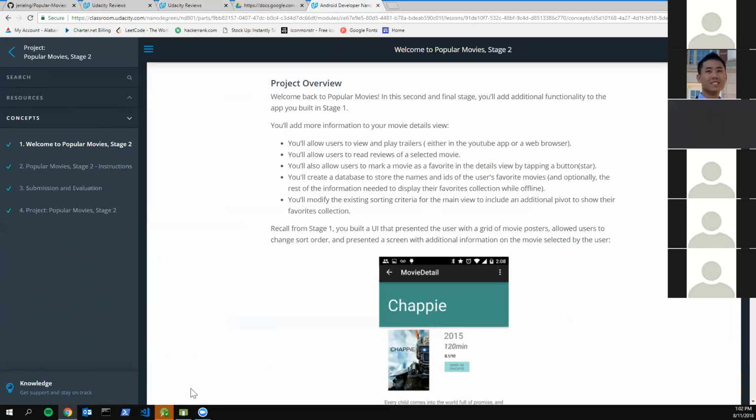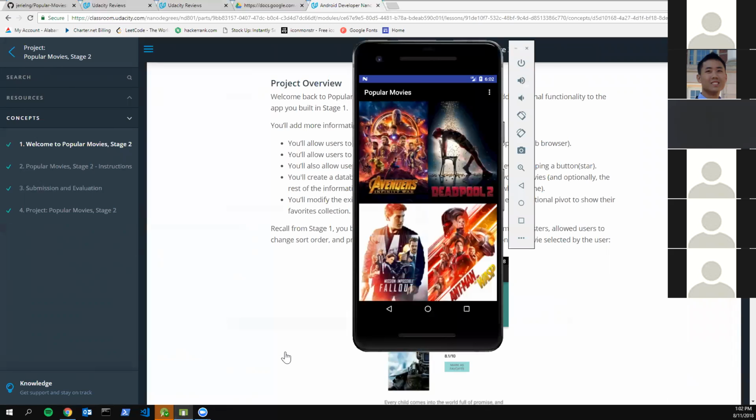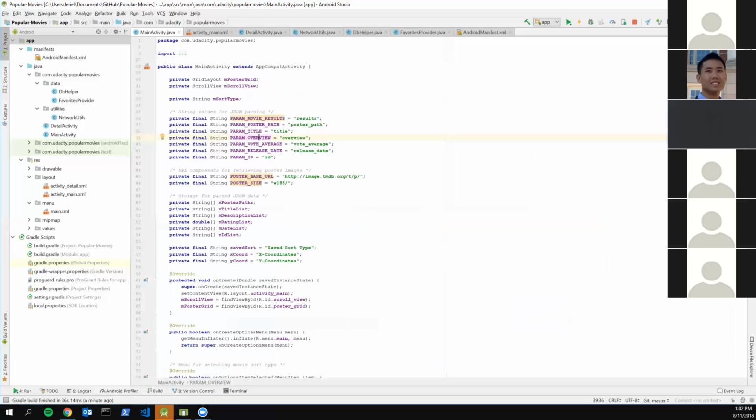And essentially, what this involves is the API that you've been using so far for this application has an extra endpoint that you can just tack on, videos, right? And what it returns is all the different trailer links on YouTube. I'll go ahead and show that to you right now.